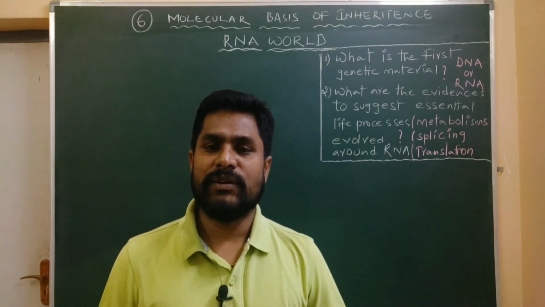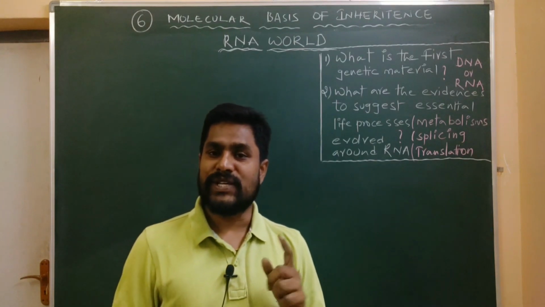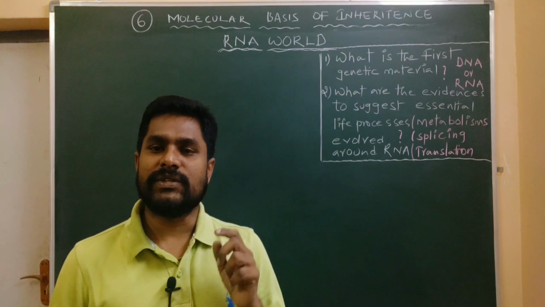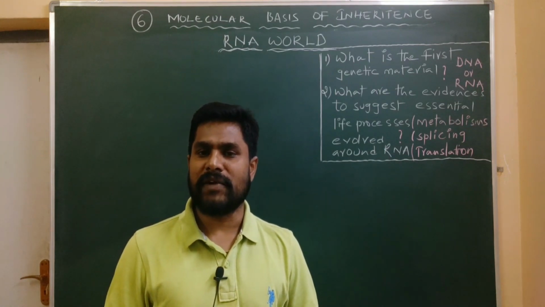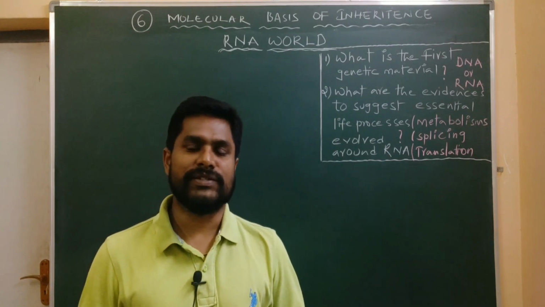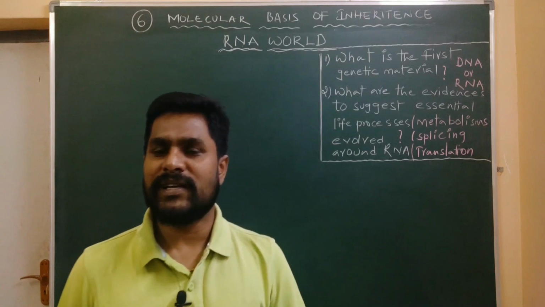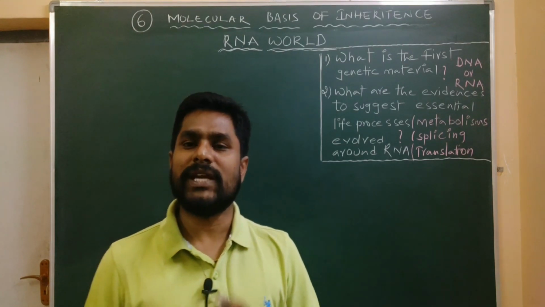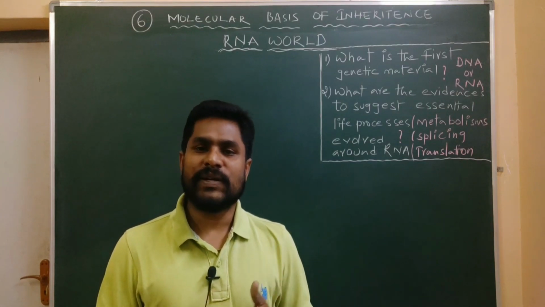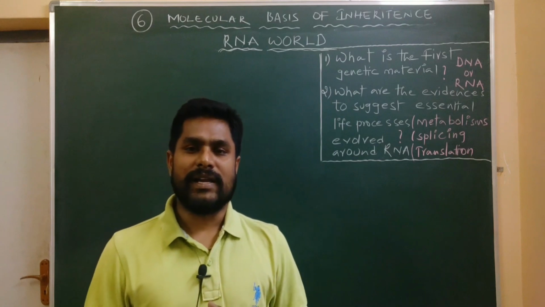In the last video, we discussed the 4 characteristic features which a genetic material must have. We searched for those characteristic features in both DNA and RNA. Finally, DNA won the contest by having all 4 characteristic features of a genetic material. But RNA fulfilled only one criterion of genetic material. In the remaining 3 criteria, it failed. So finally we concluded that DNA is a predominant genetic material over RNA.